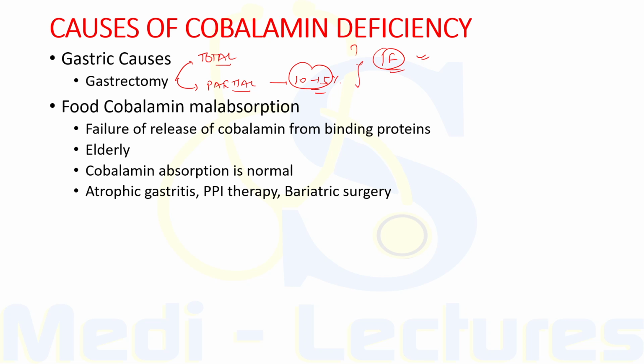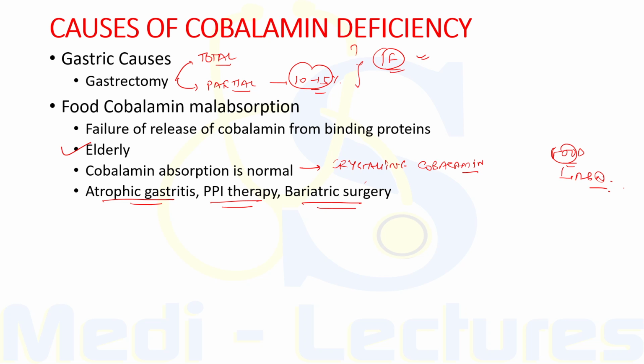Now, food cobalamin malabsorption occurs due to failure of release of cobalamin from the binding proteins in the food. It is more commonly seen in elderly population. Cobalamin absorption is normal when it is tested with crystalline form of cobalamin. On the other hand, if tested with food-bound cobalamin, this absorption will be abnormal. It is usually due to mild forms of atrophic gastritis, proton pump inhibitor therapy, and patients after bariatric surgery.